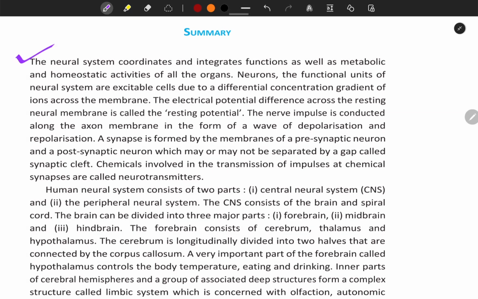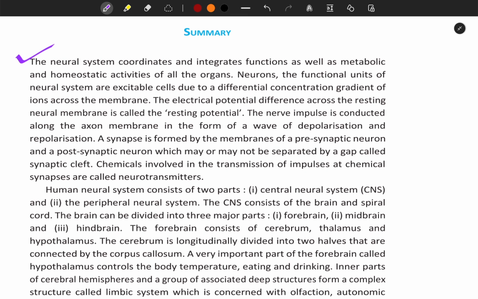The neural system coordinates and integrates functions as well as metabolic and homeostatic activities of all the organs. Neurons, the functional units of the neural system, are excitable cells due to the differential concentration gradient of ions across the membrane. The electrical potential difference across the resting neural membrane is called the resting potential.